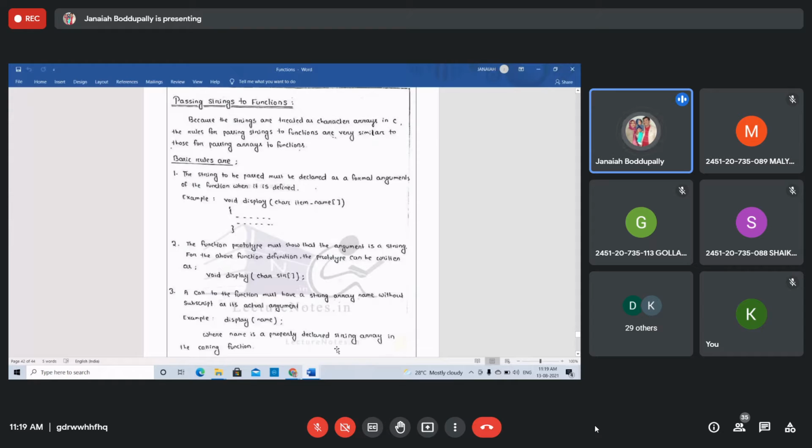The second rule: the function prototype must show that the argument is a string.